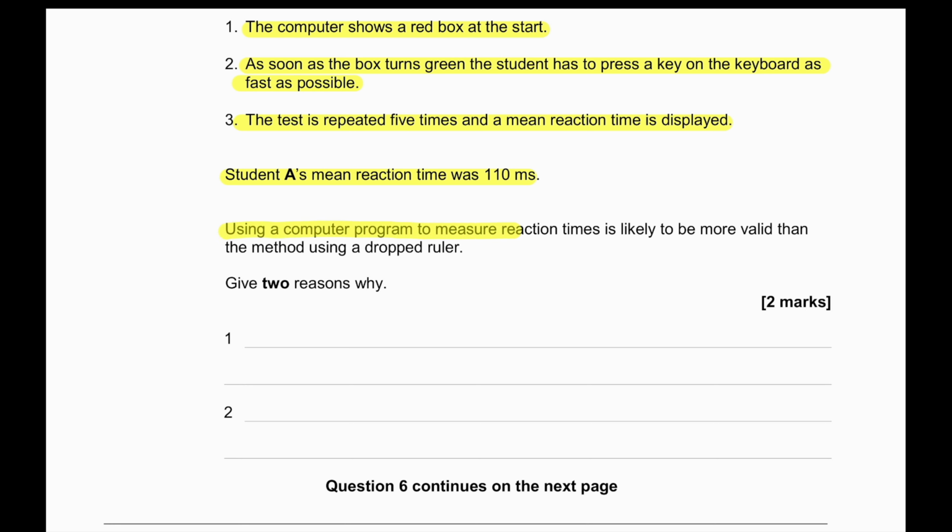Using a computer program to measure the reaction time is likely to be more valid than the method using a dropped ruler. Give 2 reasons why. Mainly, when a computer is used, the human errors are removed.